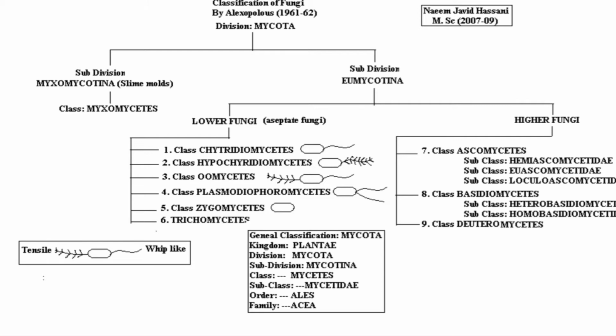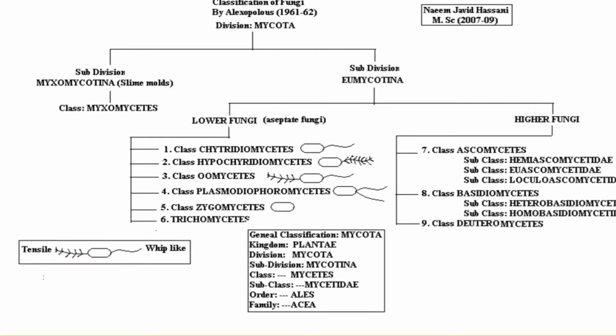We know flagella are the moving part, and they are either whip-lash type or tinsel type. The whip-lash flagellum has a very smooth surface, with no hair structures present. The tinsel flagellum has hair structures present.